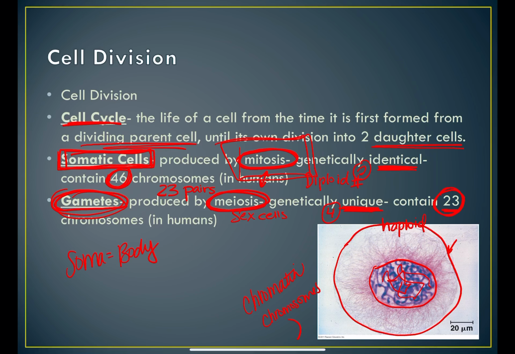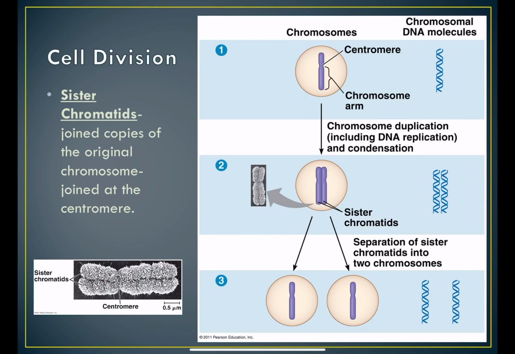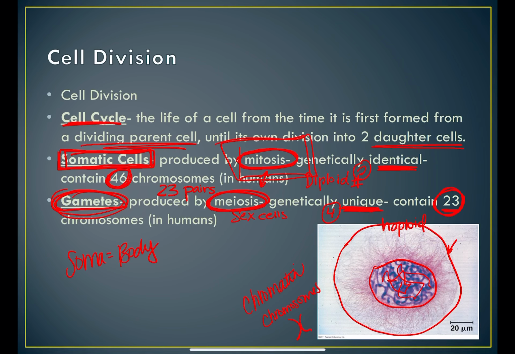And you all probably know what chromosomes are. They look something like that. Okay, like this. Condenses into chromosomes. But you can only see chromosomes when the cell is actively dividing. Okay, when the cell is in a non-dividing state, you don't see chromosomes. DNA exists as chromatin. Okay. And then it condenses.